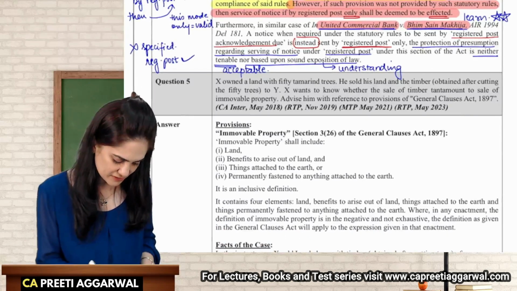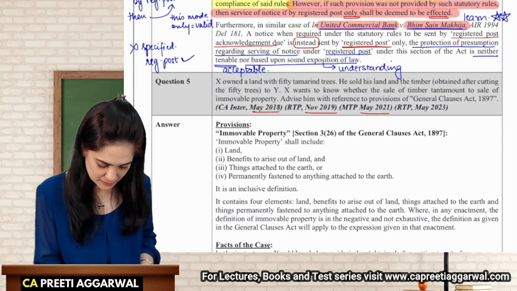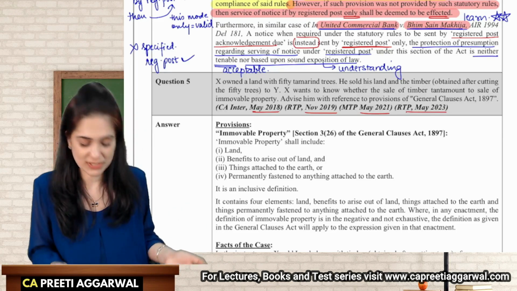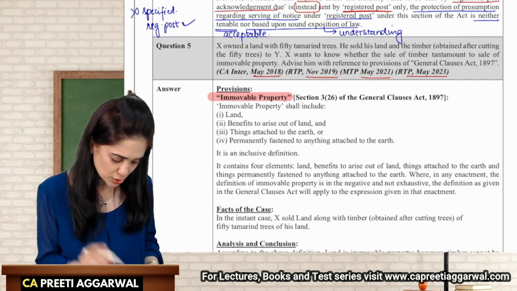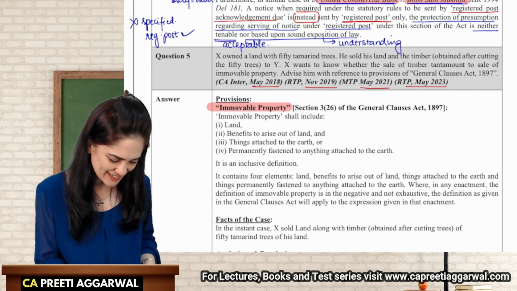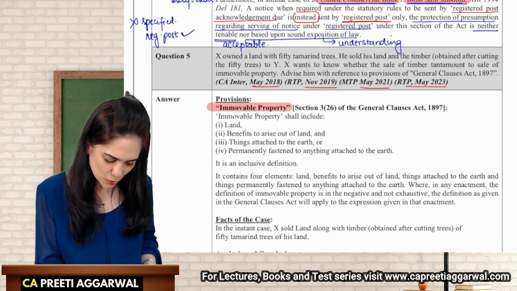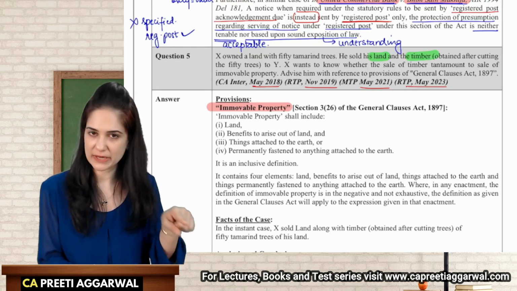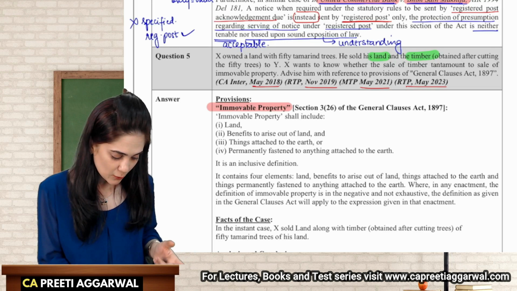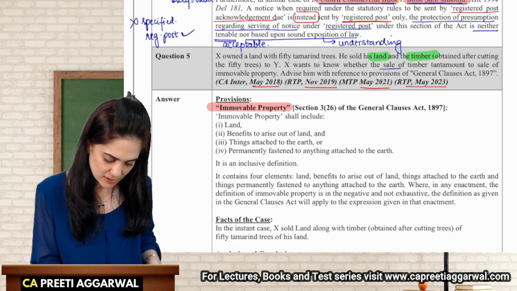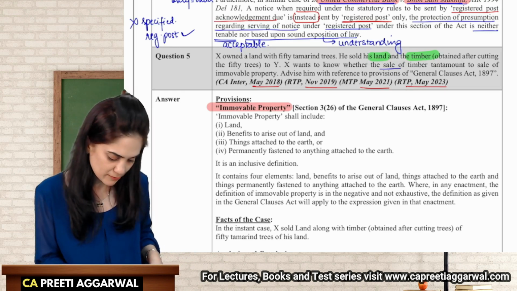X owned 50 tamarind trees. This is a very frequently asked question on immovable property. See the number of times a question has been asked on this. He sold his land and timber after obtaining the cutting from the trees. He wants to know whether the sale of timber amounts to immovable property.